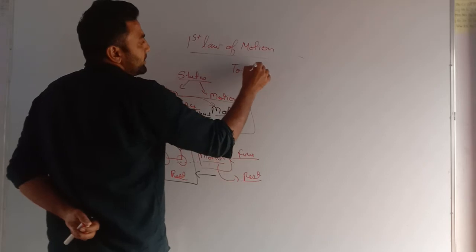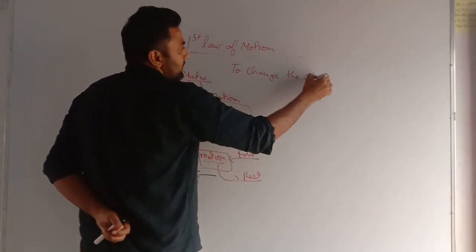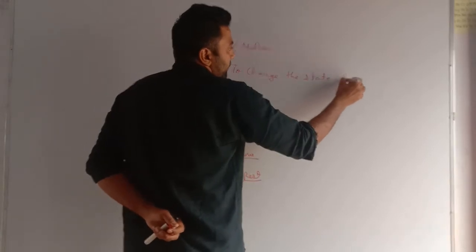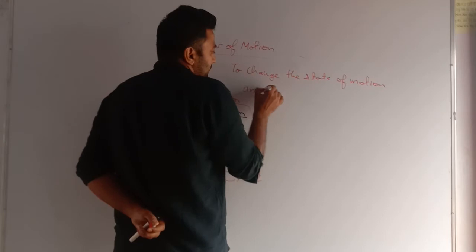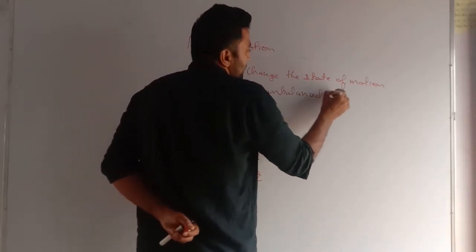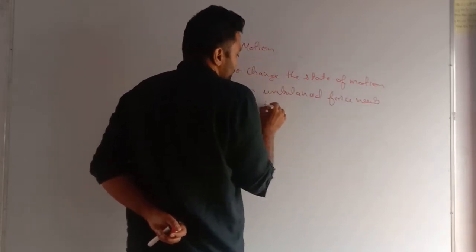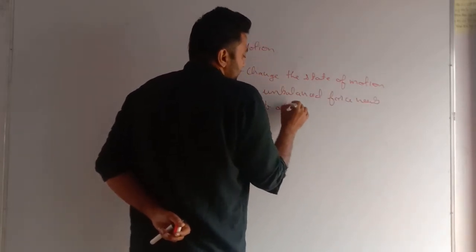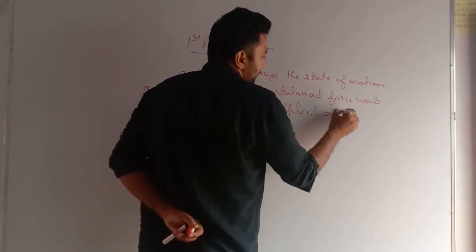In simple language, to change the state of motion, an unbalanced force needs to be applied on the body.